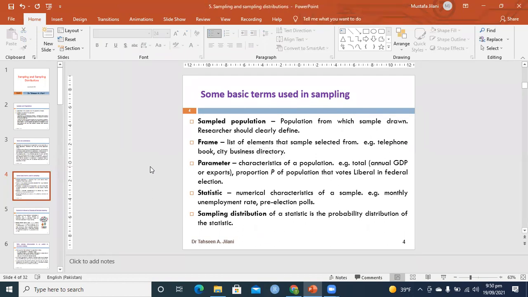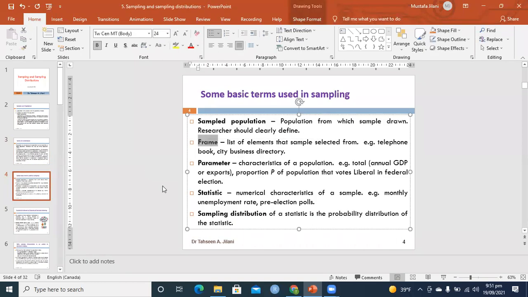So they do random sampling out of the total taxpayers. Suppose there are 2 million or 3 million taxpayers, they will randomly select 1,000 people every month, and from those 1,000 people they will try to estimate whether there is forgery, yes or no, or what is the proportion of forgery cases in businesses. So this is also a frame. Frame means the target population that you want to work with.